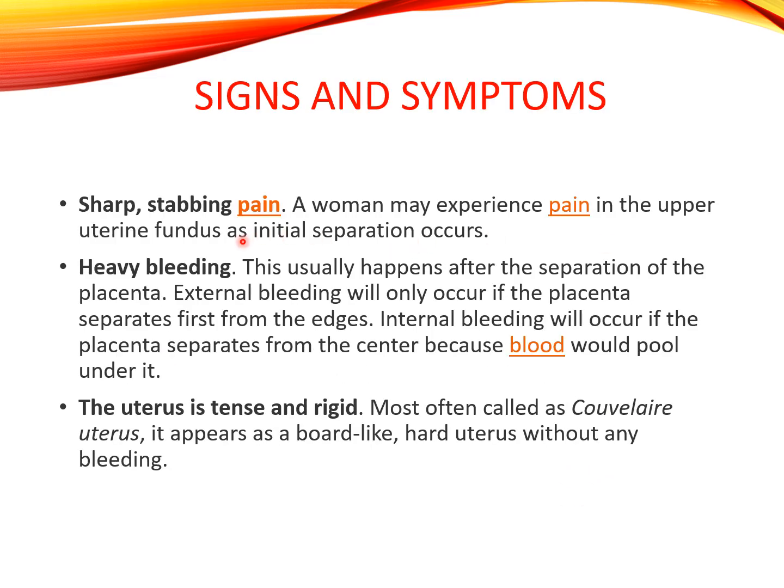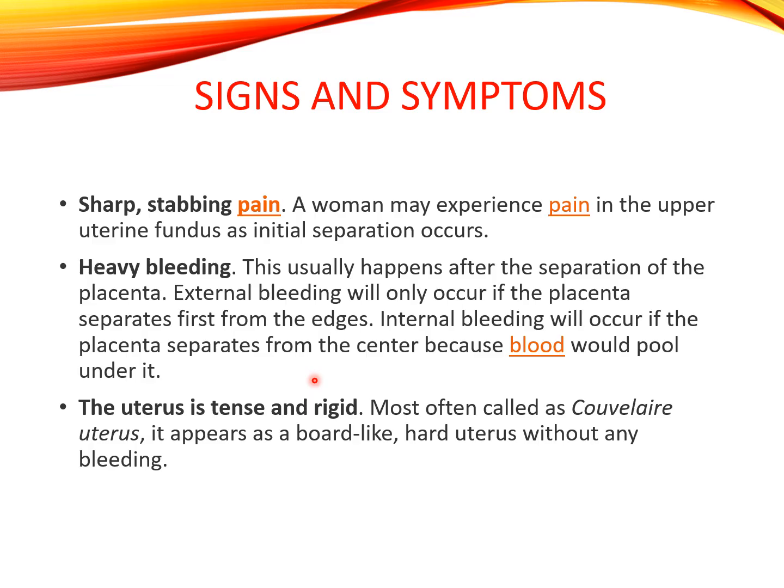Signs and symptoms: sharp stabbing pain. A woman may experience pain in the upper uterine fundus as initial separation occurs. Heavy bleeding. This usually happens after the separation of placenta. External bleeding will occur if the placenta separates first from the edges. Internal bleeding will occur if the placenta separates from the center because the blood would pool under it.